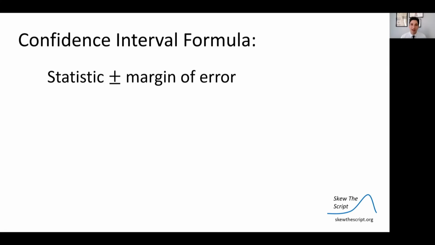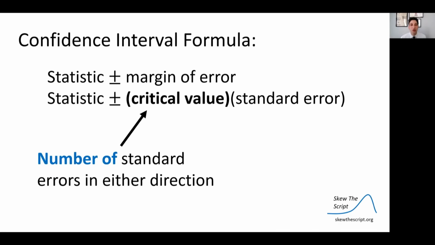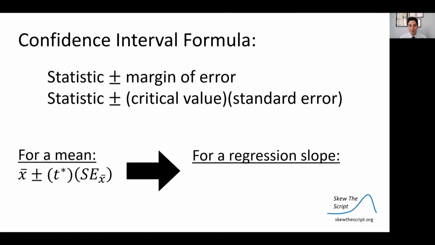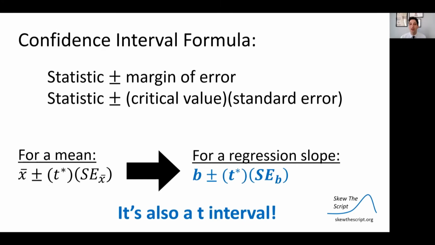So as always, a confidence interval is composed of the statistic we measure plus or minus some margin of error. And that margin of error is always composed of two components, the critical value and then a standard error. The critical value is the number of standard errors covered in each direction to get the percent confidence. And for a mean, remember that the formula was the sample mean plus or minus the t critical value times the standard error. Well, for a regression slope, it's also a t interval. We're going to use that t critical value to get the percent confidence that we need, times the standard error.